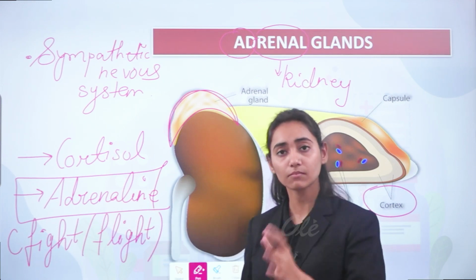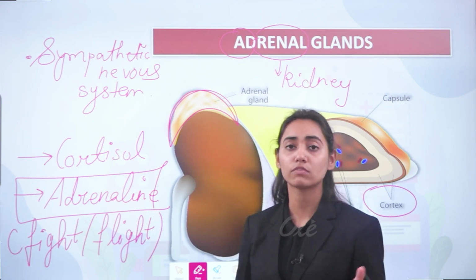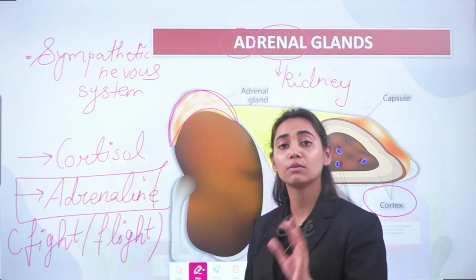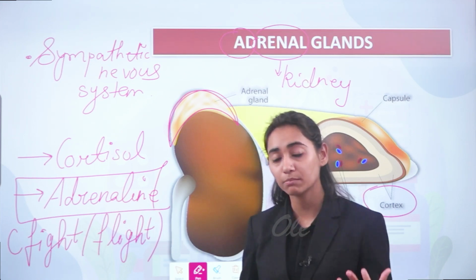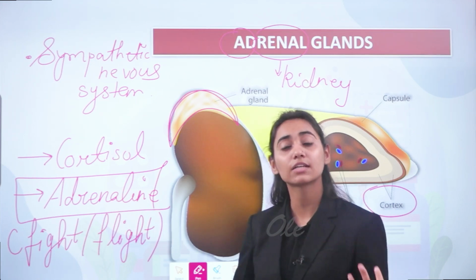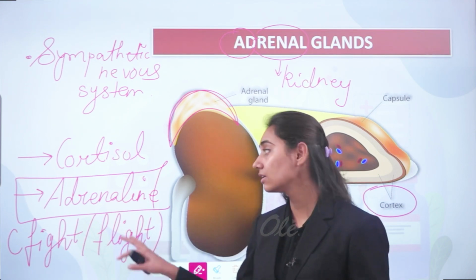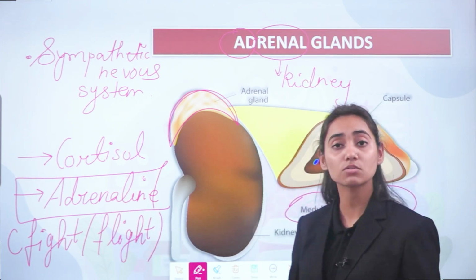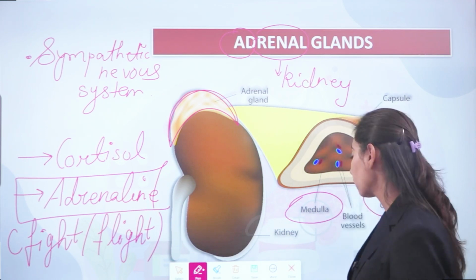The opposite happens when there is under secretion of adrenal gland, your body returns to its normal state, your heart rate again comes to a range of 60 to 100 beats per minute, your breath rate becomes slower, there is not much sweating, your body starts coming to a normal temperature. So adrenal gland basically enhances all the involuntary functions of your body.